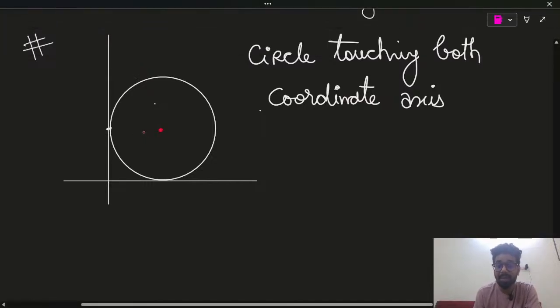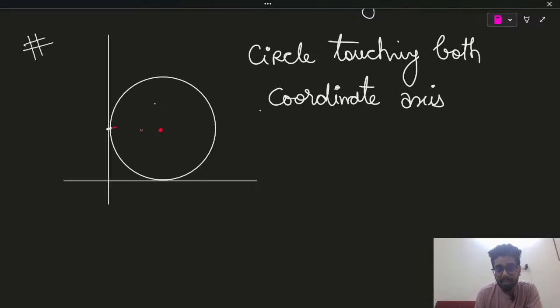You have to understand the basics of coordinate geometry. If this is the center, what is the meaning of distance of a point from the y-axis? I repeat, distance of a point from the y-axis. If my hand is moving like this, what is changing? Only the horizontal part, meaning only the horizontal coordinate will change. So if the circle radius is r, the x coordinate of the center has to be r, and interestingly, this also has to be r. So when the circle touches both coordinate axes, there are four possibilities of circle.